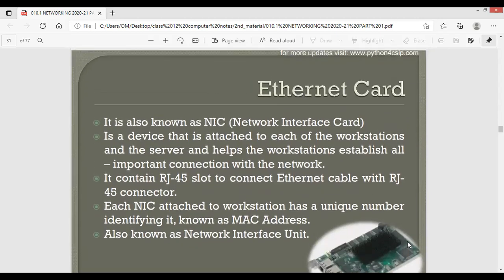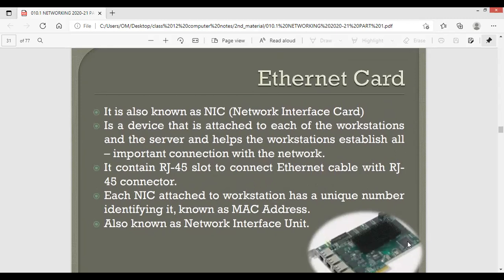Next is the Ethernet card. Ethernet card is also called the NIC, Network Interface Card. It is a device which is attached to the workstation, computer and server, and it helps us to establish connection with the network. Basically, the NIC is the control center for all the networking activity in the computer. Whatever signals it is getting, it will understand it and change it so that the computer can utilize it in its system.